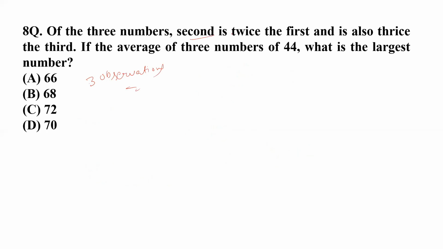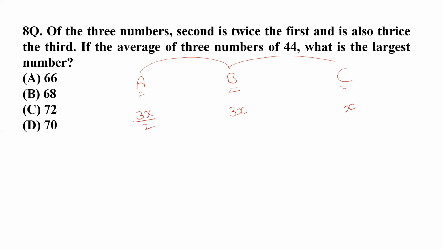Of the 3 numbers, the second is twice the first, and also thrice the third. So there are 3 numbers, A, B, and C. The second one is twice the first one, and thrice the third one. So we can easily find that. How? Let the last number C be x. So the middle number should be 3 times the last number. This is 3x, and the first should be half of the second one.